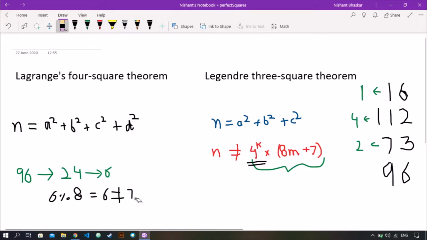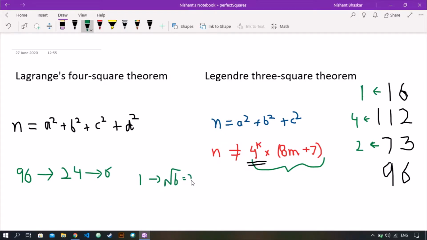Okay, so now we need to check if 6 is a sum of two perfect squares or not. So we go from 1 up to square root of 6, that is 2. We are only taking the integer part. So we check if 6 minus 1 square, that is 5, is a perfect square or not. Since 5 is not a perfect square, we move on to 2. So 2 square is 4, and 6 minus 4 is 2.